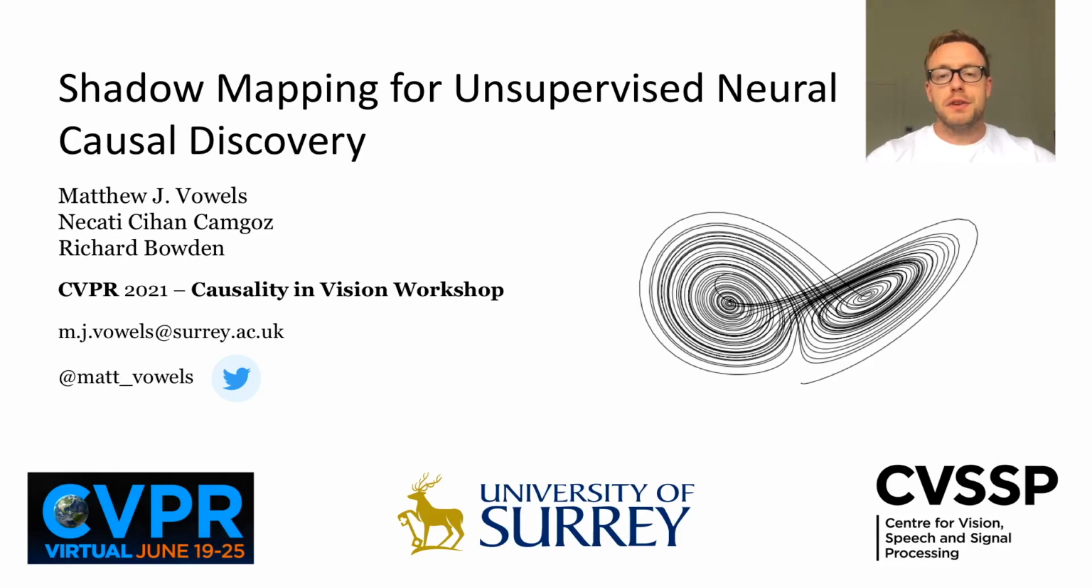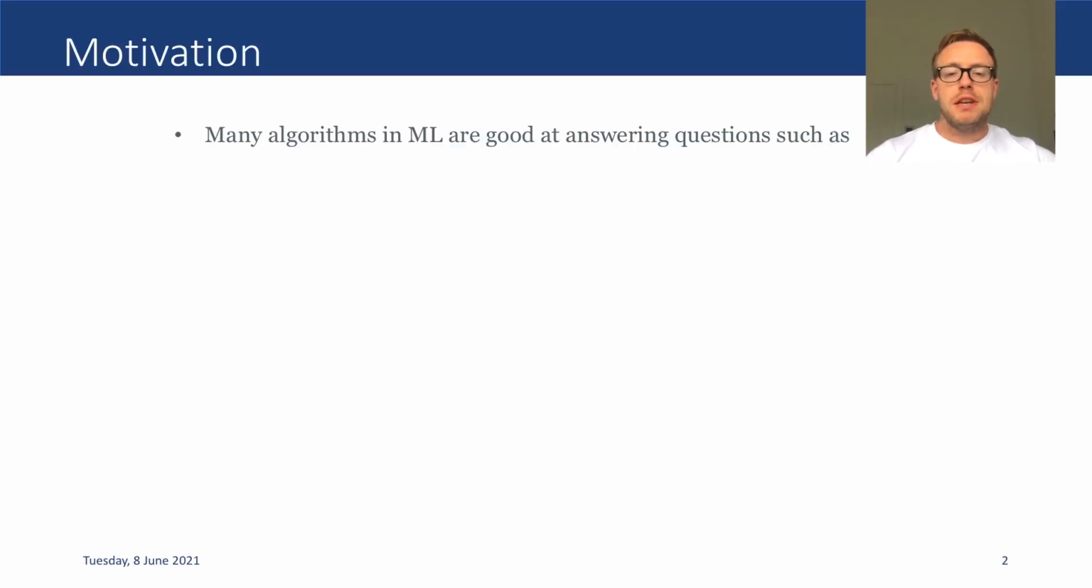Hi, and thanks for your interest in our work, Shadow Mapping for Unsupervised Neural Causal Discovery, which is joint work between myself, Matthew Vowles, as well as Najati Jianjamgoz and Richard Bowden from the Centre for Vision, Speech and Signal Processing. Many machine learning algorithms are good at helping us answer predictive questions, such as when, which, and how much.